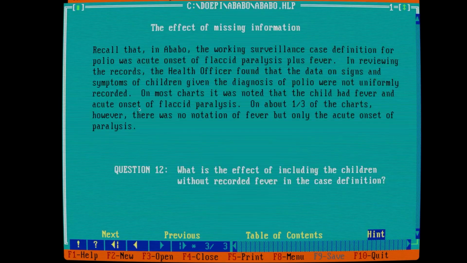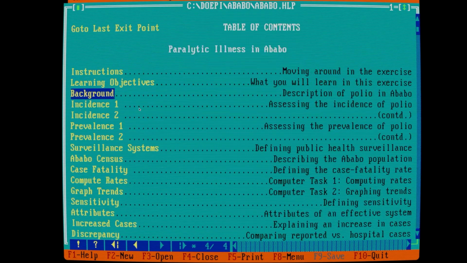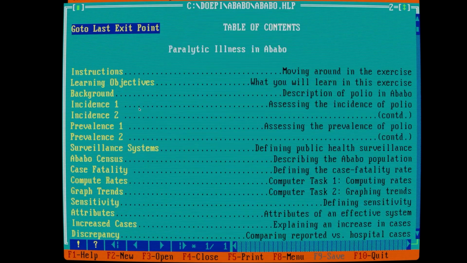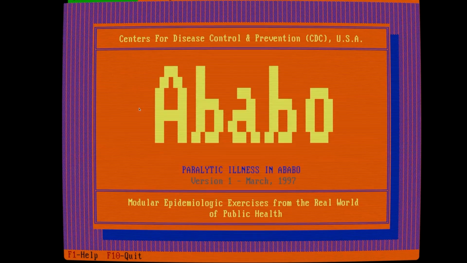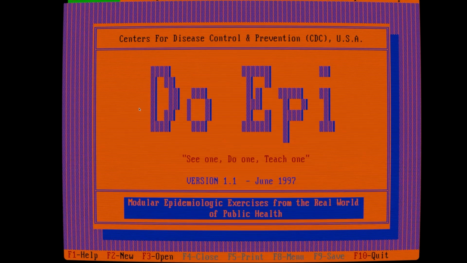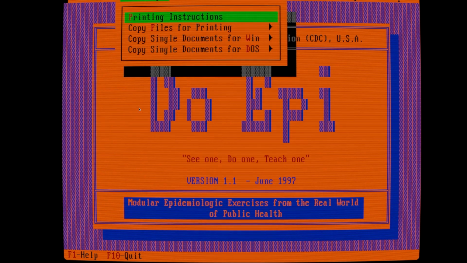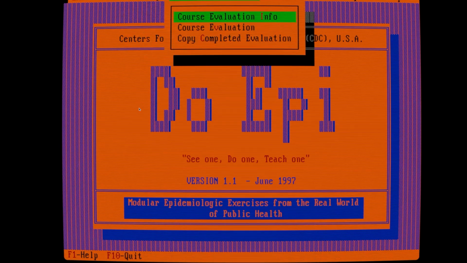Okay, but yeah, this is great. This is fantastic. I am very happy that I was able to run it on DOS, and let's see if it runs the exact, I want to do the test. I want 14, 15, examination. Let me see. Okay. Let's see, what else do we have? Exercises, surveillance requests, refugee camp nutrition, your state. Oh, interesting. And you can print it. You can print all of these, so you can have them, which I did, by the way.